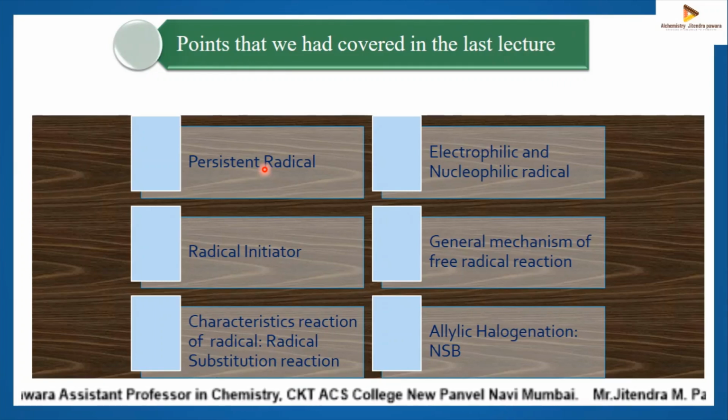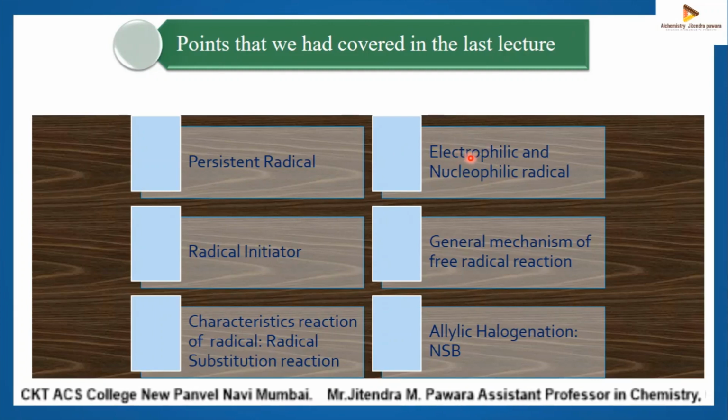The examples of persistent radicals are Gomberg triphenylmethyl radical, Fremy's salt, potassium nitrosodisulfonate, nitroxide with general formula R2NO, TEMPO, TEMPOL, nitronyl nitroxide, PTM, TTM. These are the examples of persistent radicals.